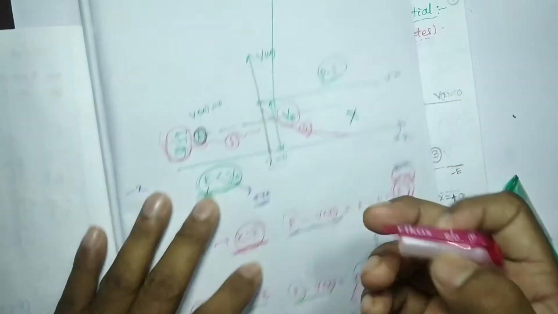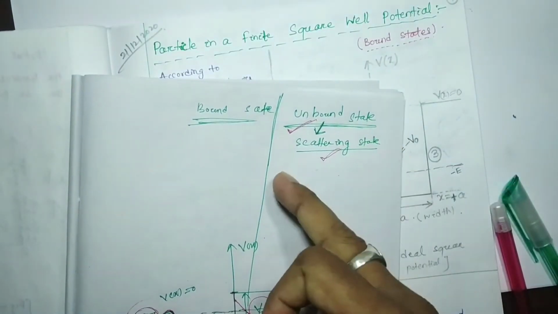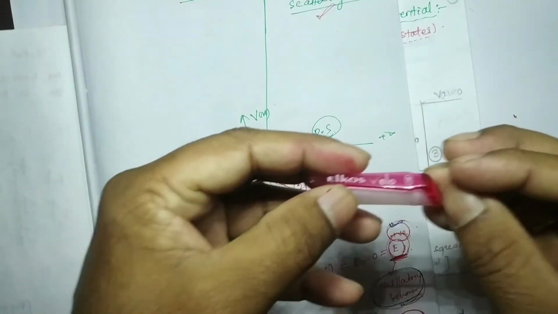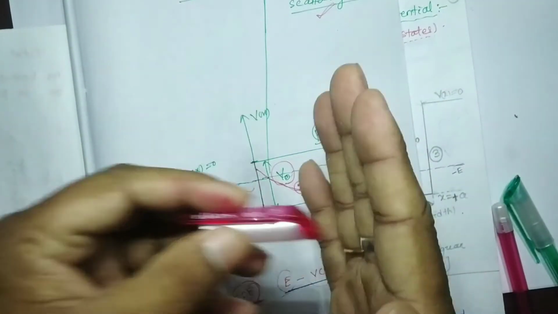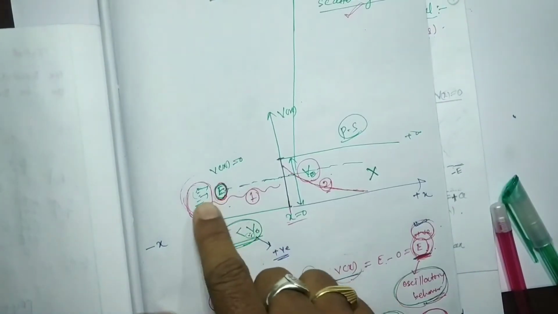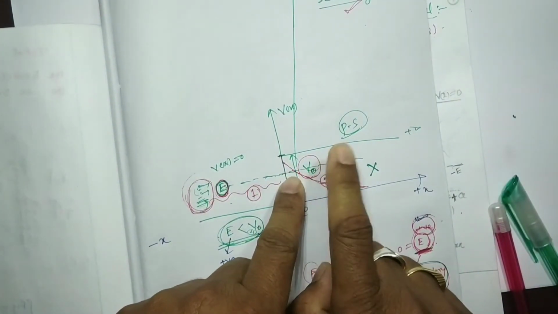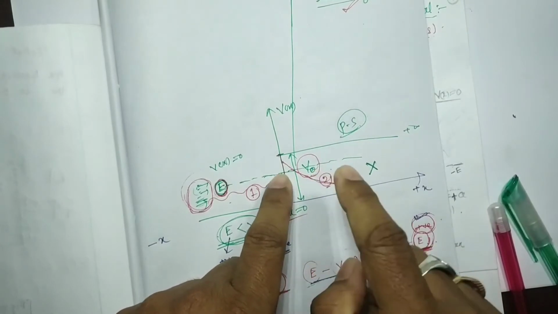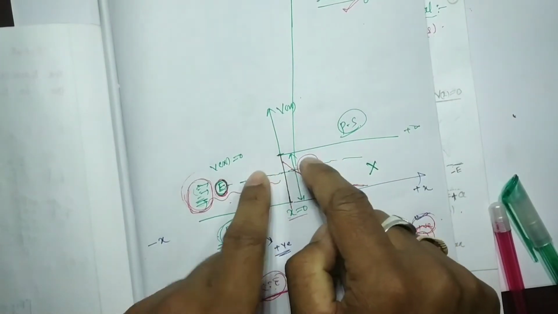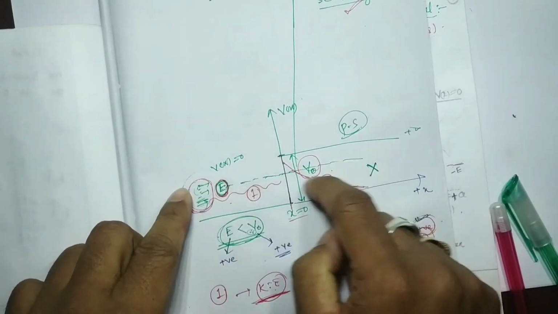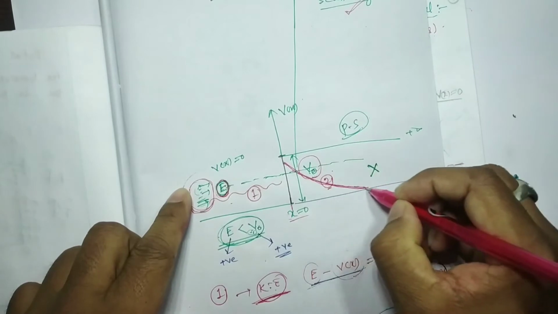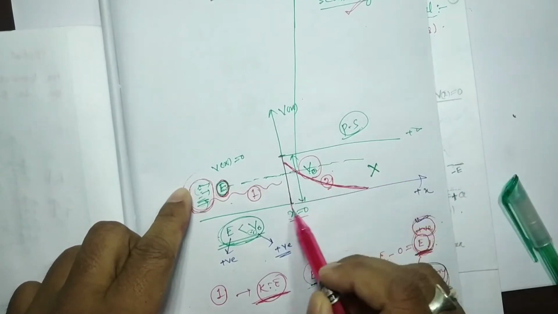So that is called an unbounded state or scattering state. Scattering state means it can interact with any particle along its motion. But bound state means classically there is no probability of the particle entering this area, while quantum mechanically it can, but the probability decreases with distance.